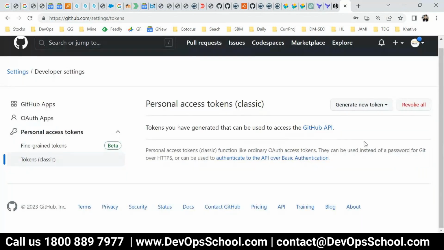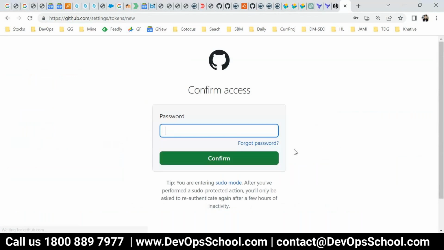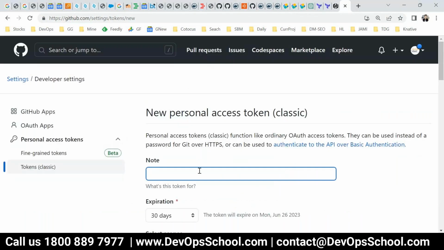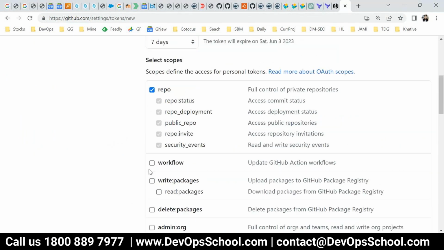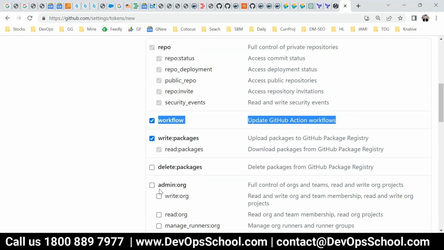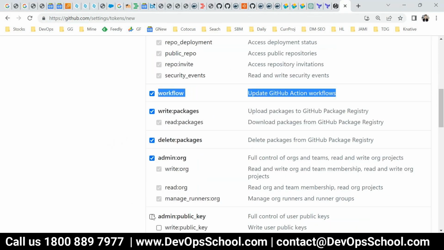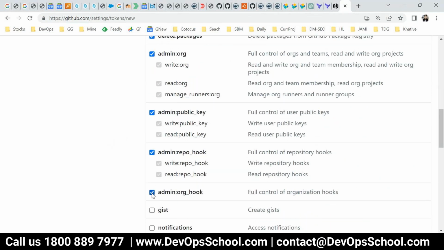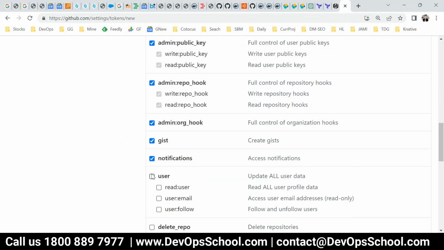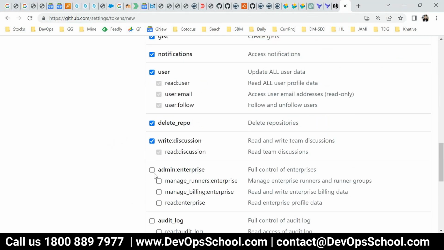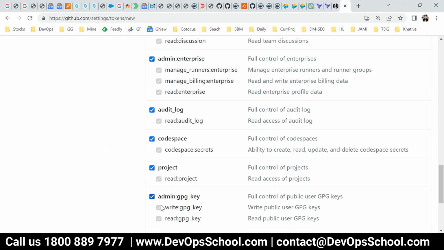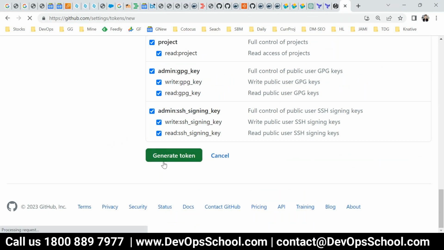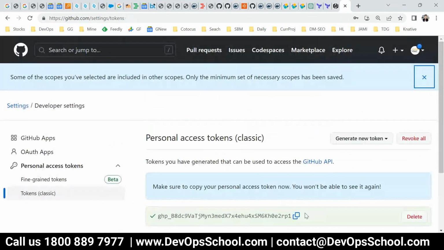Create one, classic, password, confirm, demo, 30 days, 7 days, whatever. Whatever permission you want to give, I'm giving everything blindly. That's not good practice, but I don't want to focus on this topic now. My focus is Terraform. Generate the token. This token you can use here.